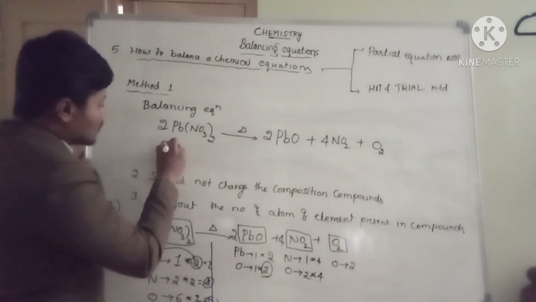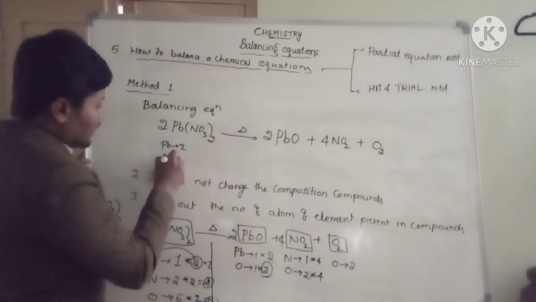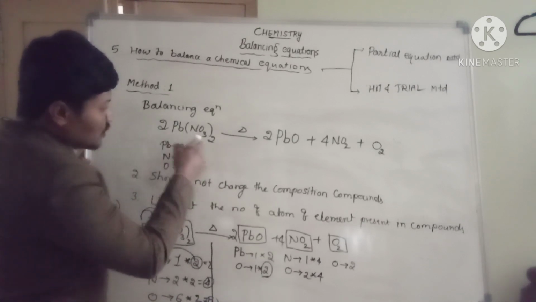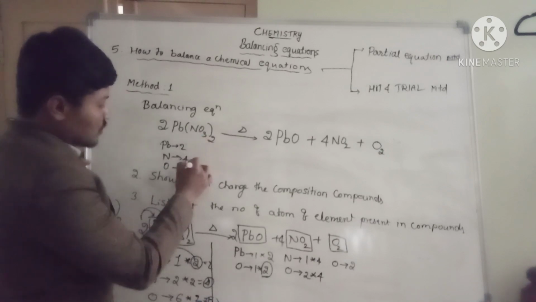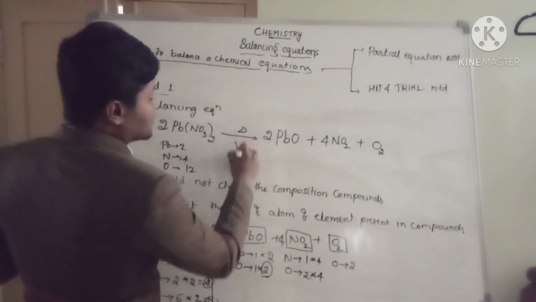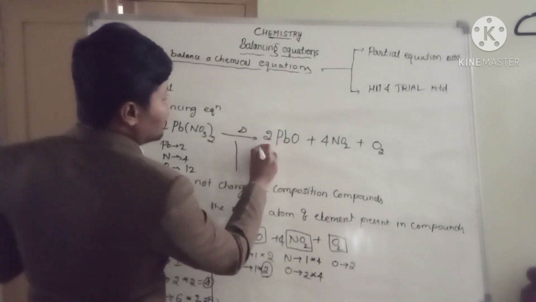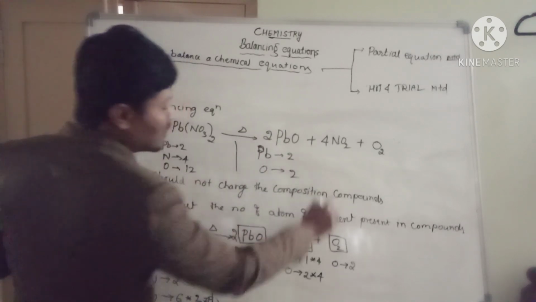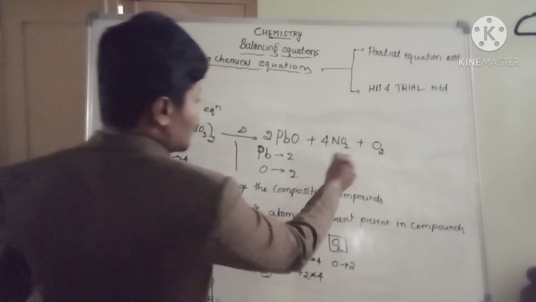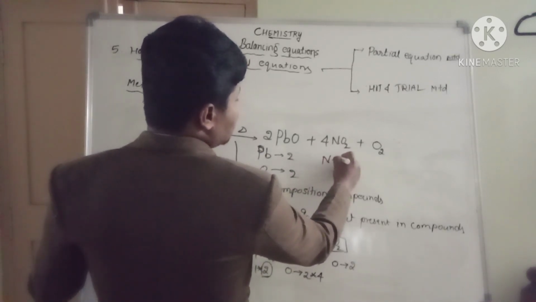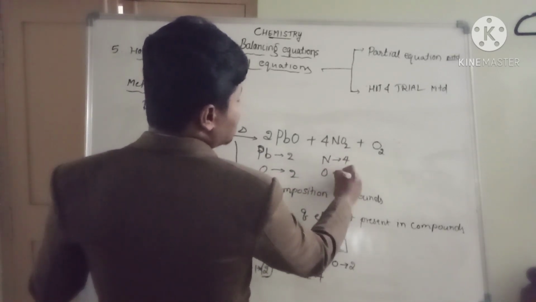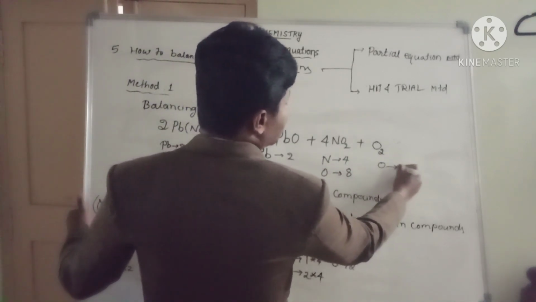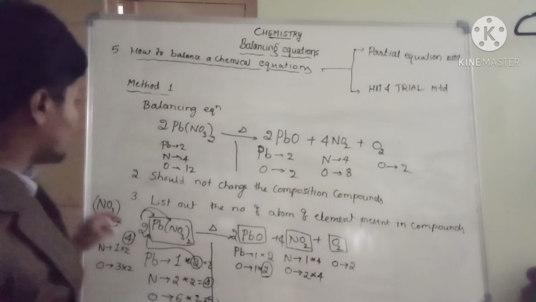Pb, 2 atoms. Nitrogen, 2 2s are 4 atoms. Oxygen, 2 2s are 4, 4 3s are 12. And on the product side, lead, Pb, 2 atoms. Oxygen, 2 atoms present in lead oxide. Go to the nitrogen. Nitrogen, 4 atoms. Oxygen, 4 2s are 8. And the final product oxygen is made up of 2 atoms of oxygen.